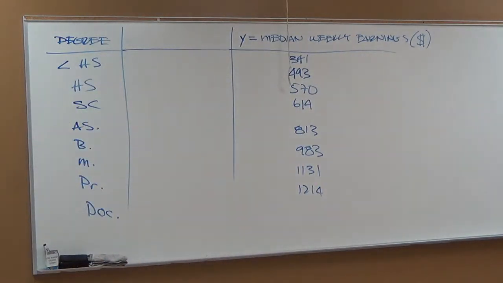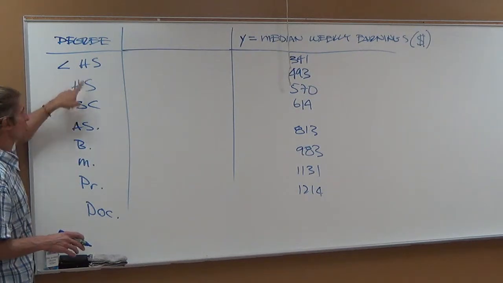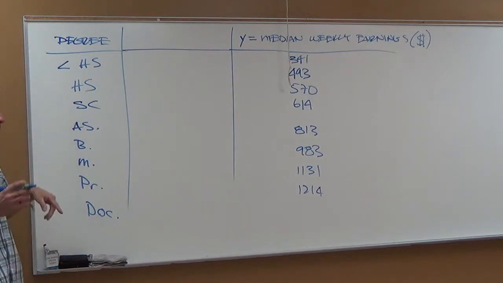What's the problem? What are we missing? You can't put that data into your TIs right now, because you need an X. These technically are the X values. But in 243 and 244, you'll learn to call that qualitative data, which is non-numerical. So, in other words, there is no numerical equivalent to a high school or some college degree.